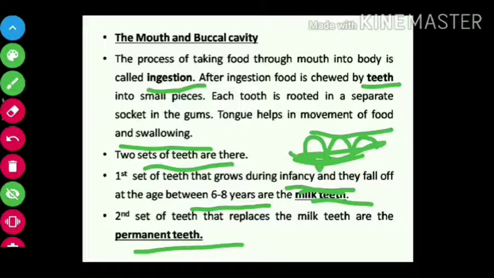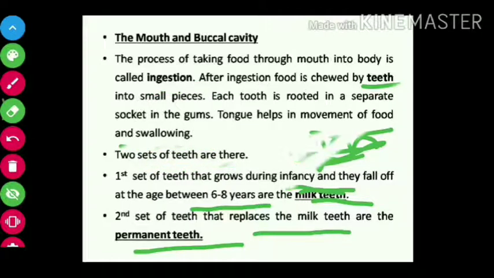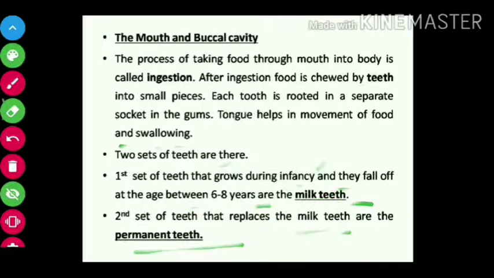Slowly those milk teeth will fall off. Then the second set of teeth replaces the milk teeth. When milk teeth fall off, the second set of teeth comes, and those are permanent teeth. So these are the two types of teeth, milk teeth and permanent teeth.